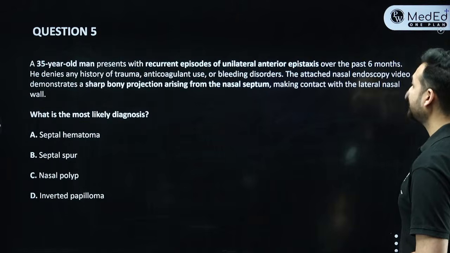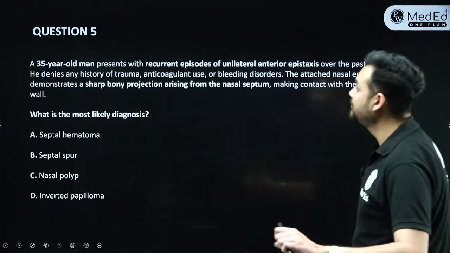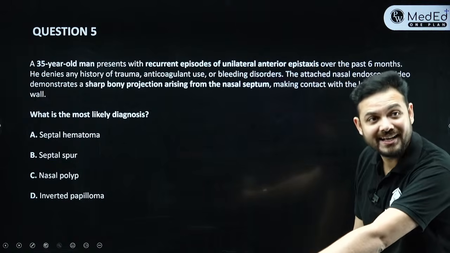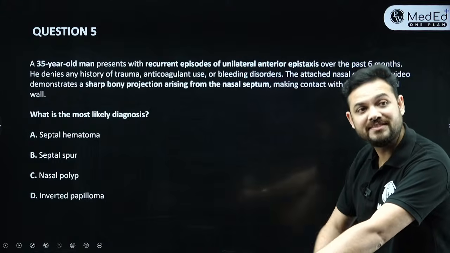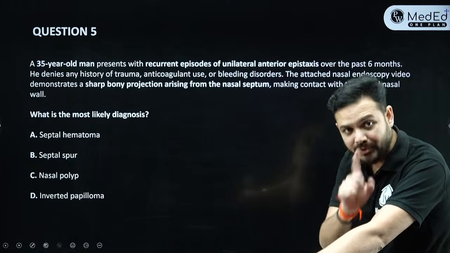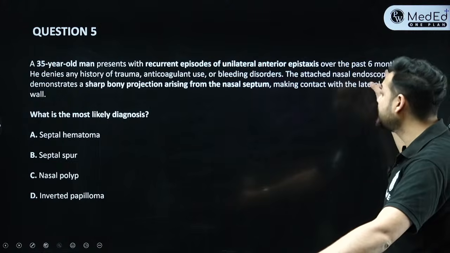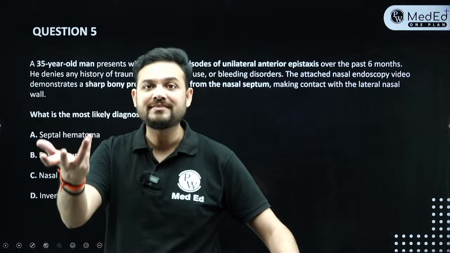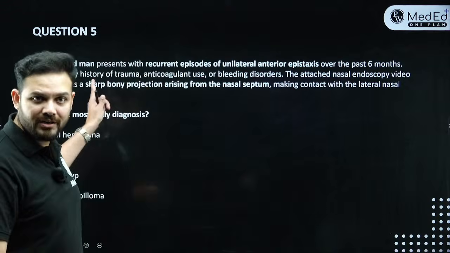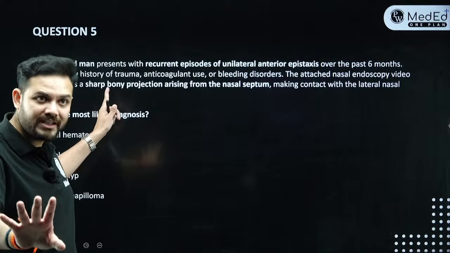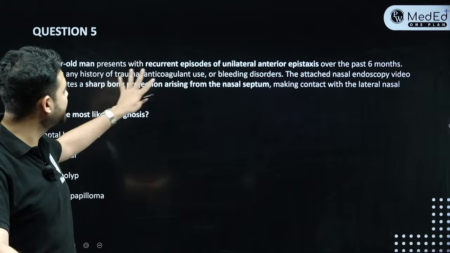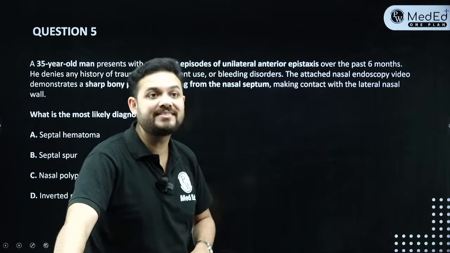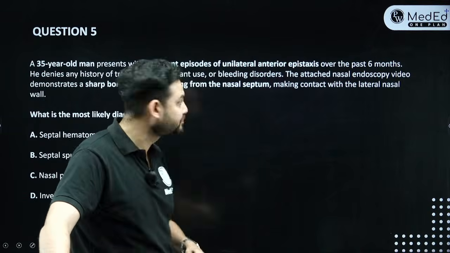Now, in question number 5, I have got a 35-year-old man for you with recurrent episodes of unilateral anterior epistaxis. That means the patient has come with epistaxis and it is unilateral. Okay. Now, over the past 6 months, now always, students get hurried. Students always see कि epistaxis है तो JNA होगा. 35-year-old can't have JNA. Can't have JNA, right? So, this is something which is basically having recurrent episodes of unilateral anterior epistaxis over the past 6 months, right?